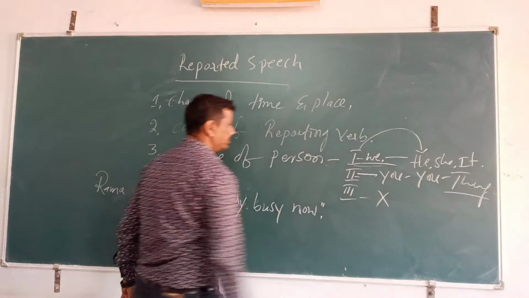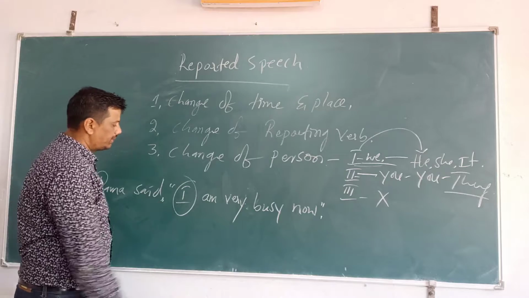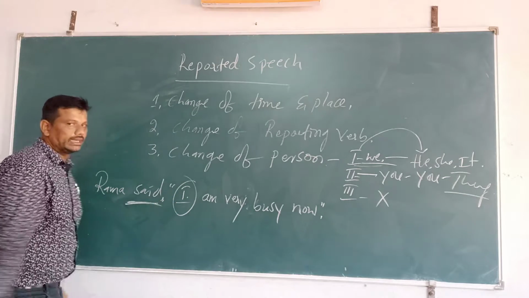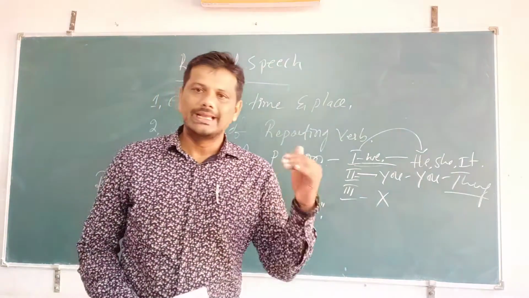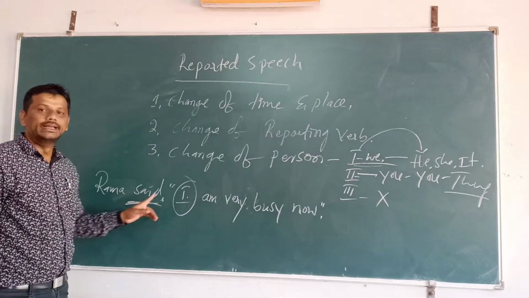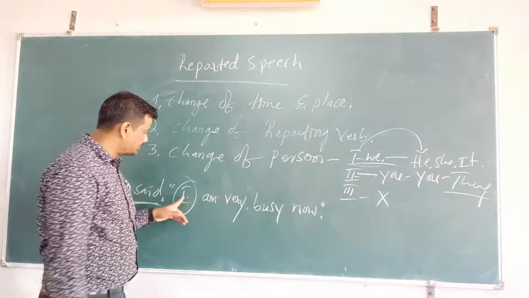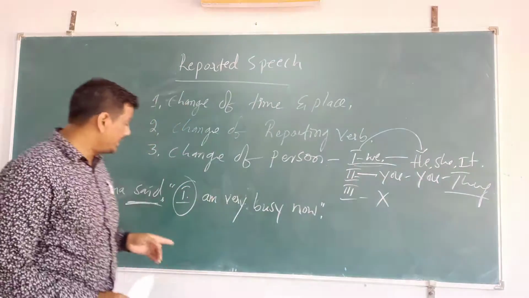So here is a person, I. Rama said, comma, double inverted comma. In an assertive sentence, we have to use said as it is. We should not change said. Rama said that, and I will change into he.